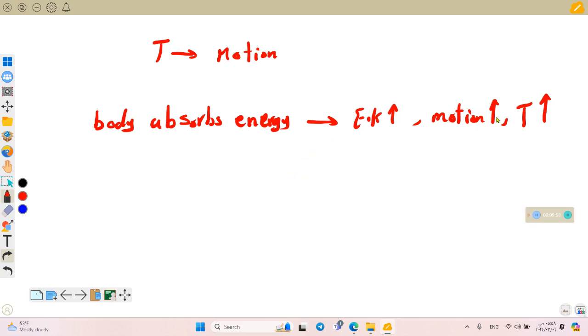So there is a direct relationship between the kinetic energy and the temperature. We're measuring temperature with Celsius in our textbook here, and there are other units like Fahrenheit and Kelvin, but we don't use them in our textbook. That's great.